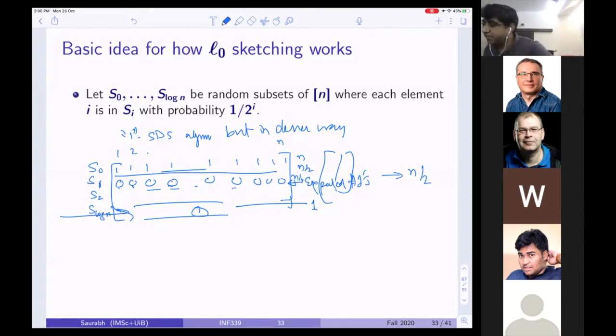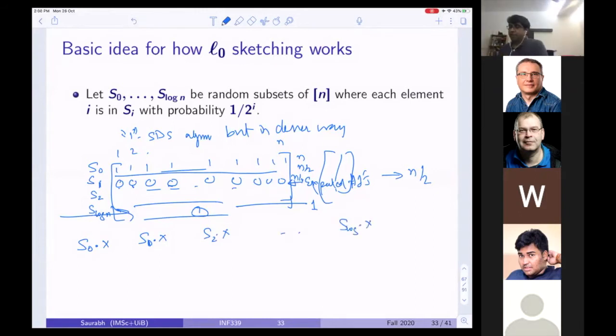Think of S0 and x as a vector here. I have S0 dot x, S1 dot x, S2 dot x, up to S log n dot x.